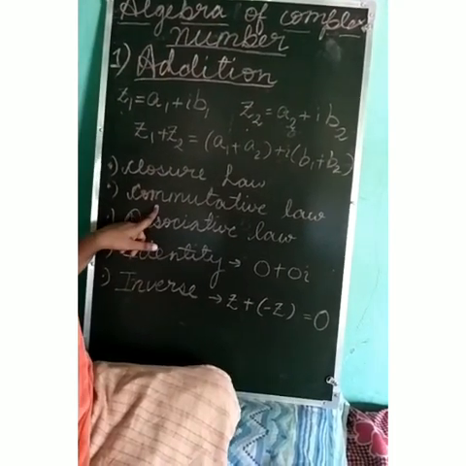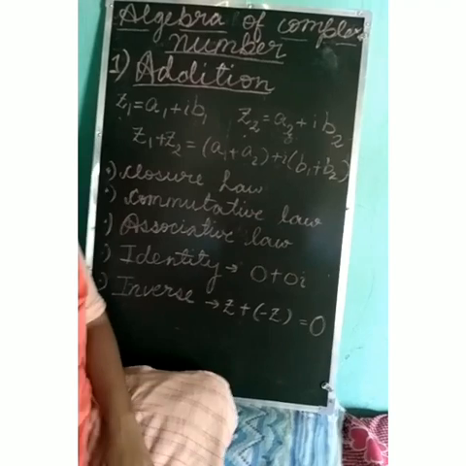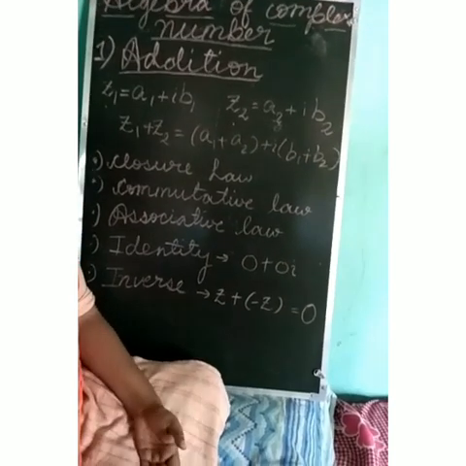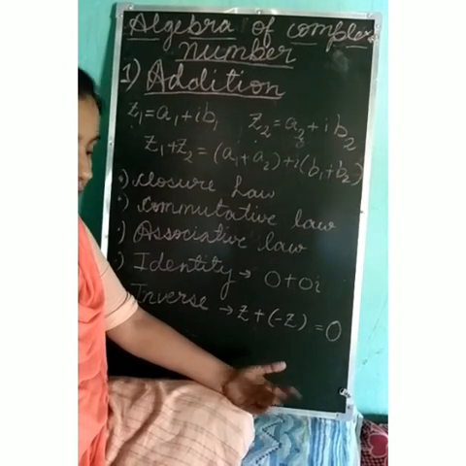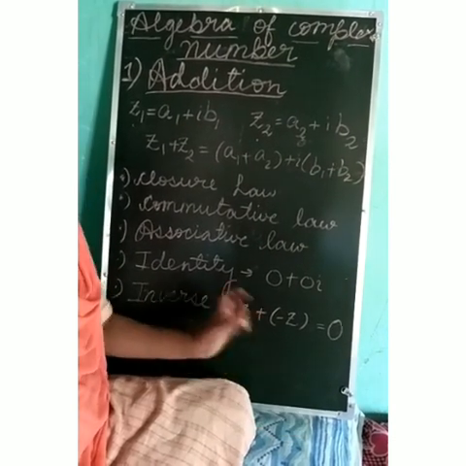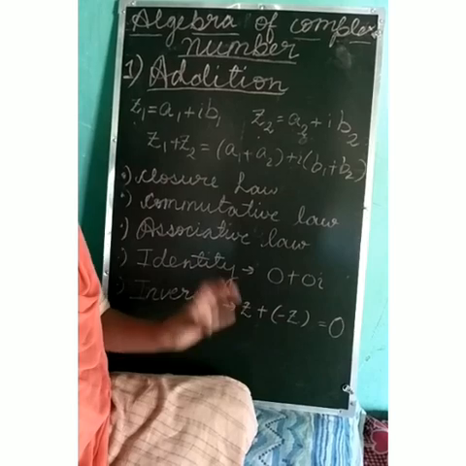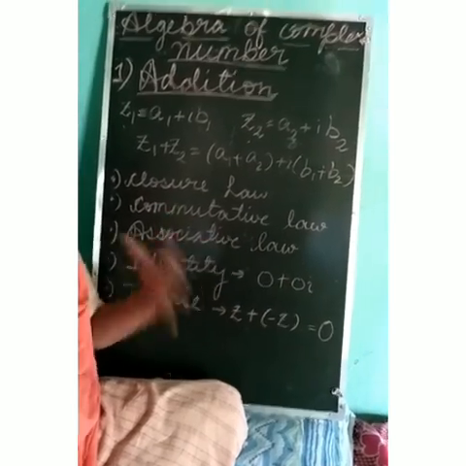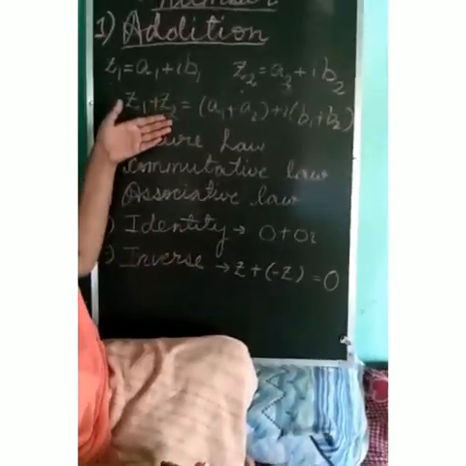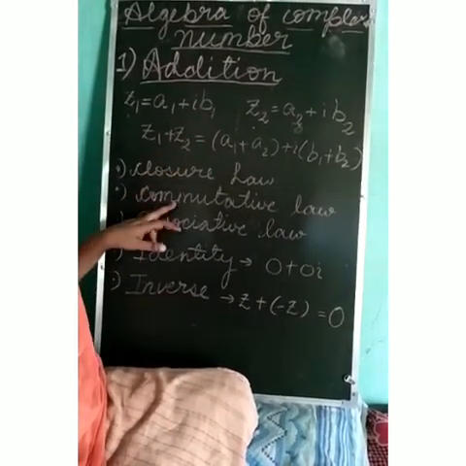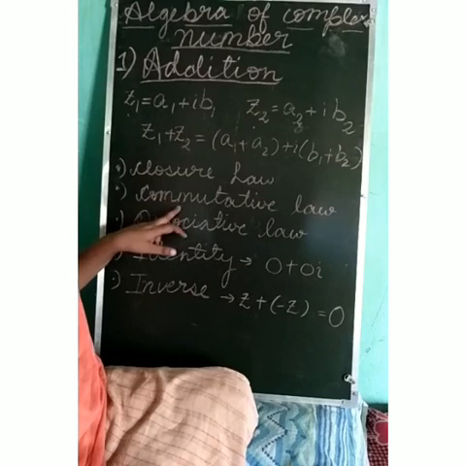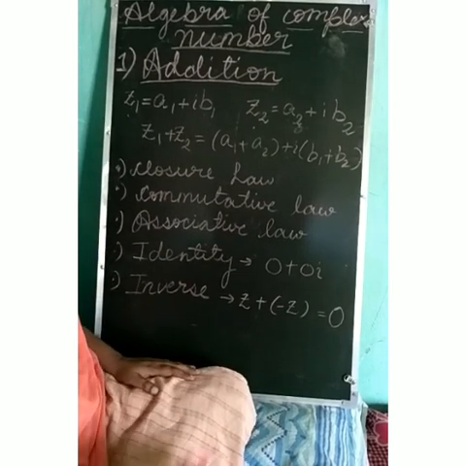Similarly, the second is commutative law. What is this? Commutative law says that if Z1 and Z2 are two complex numbers, then Z1 plus Z2 will be equal to Z2 plus Z1, that is, the order does not matter. Whether we add Z2 to Z1 or Z1 to Z2, both are going to give you the same value. This is the commutative law.